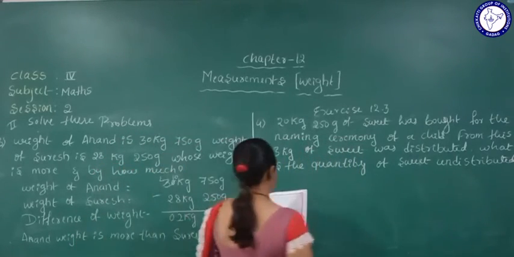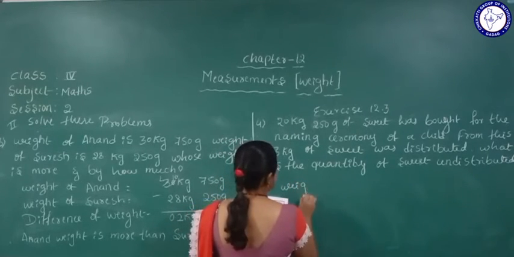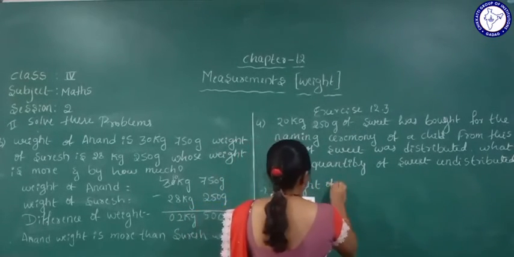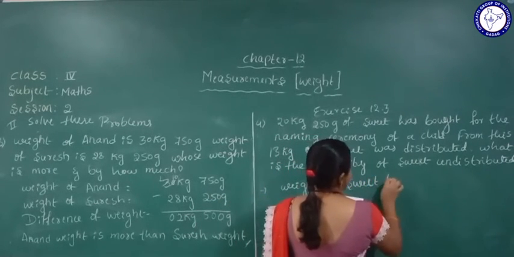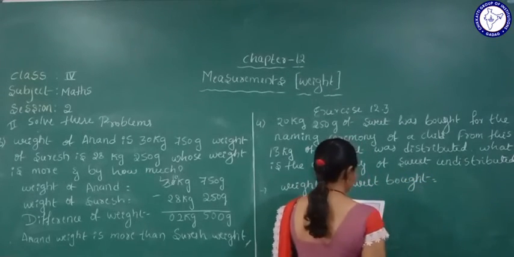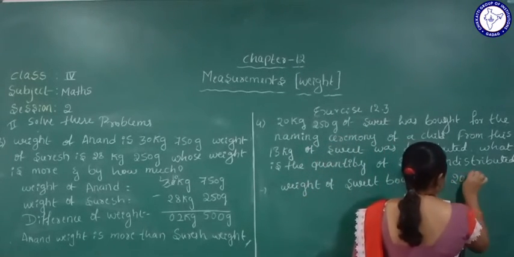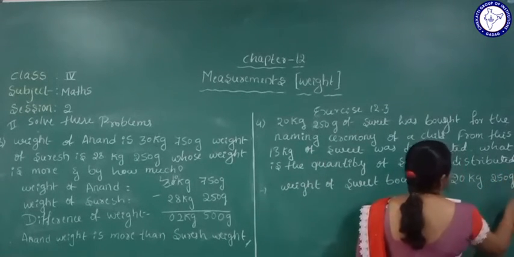Okay. So, here first I'll write weight of sweet bought, 20 kg 250 gram. Okay.